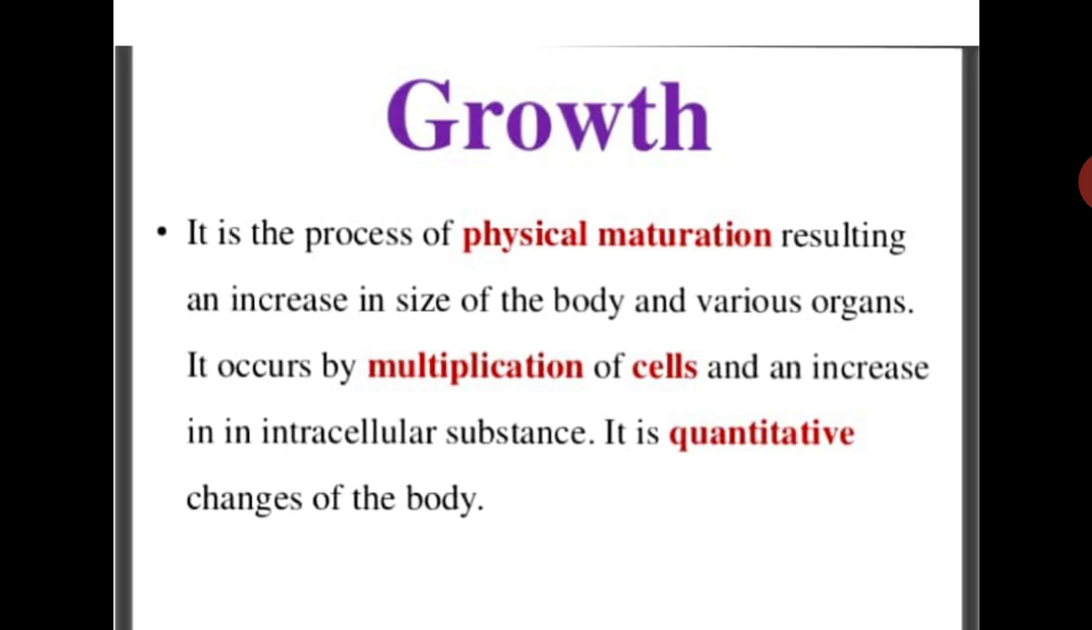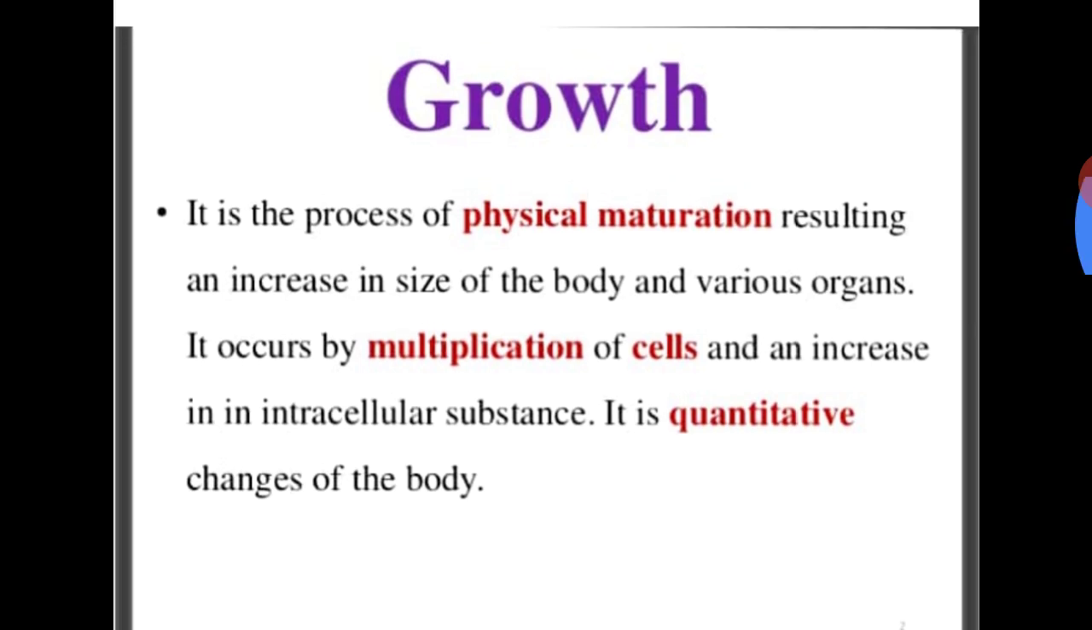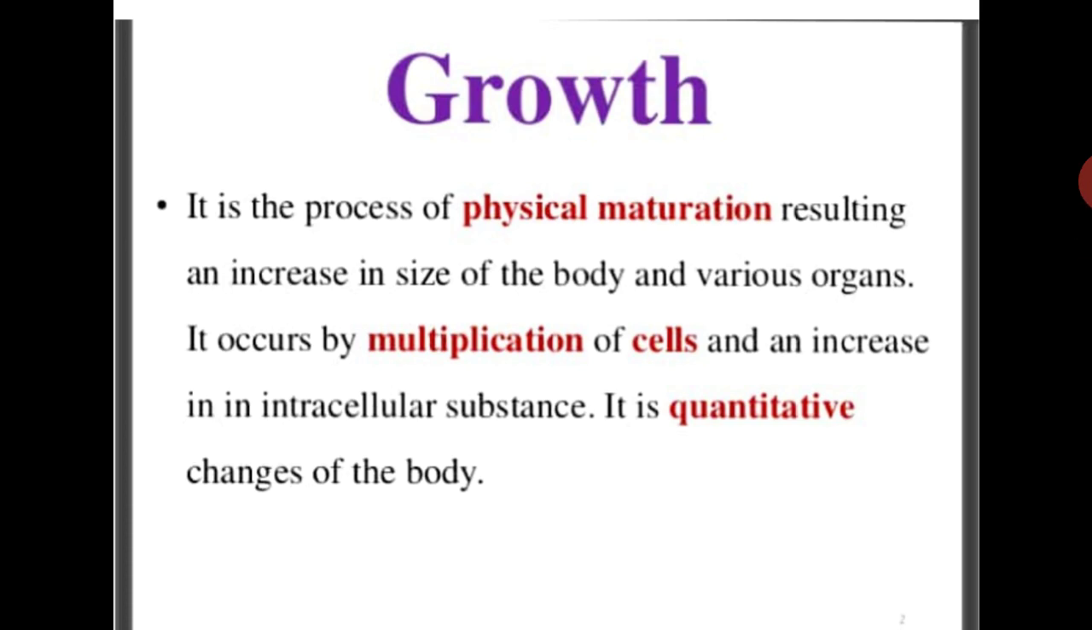So this physical maturation results in an increase in the size of the body. The size of the body of the children is increasing, as well as the size of the various organs, and there is multiplication of the cells, because you already know that there is division of the cells, as well as multiplication of the cells. Multiplication of the cells is occurring in children, and there is an increase in the intracellular substances or the matrix, and all these are included in the quantitative changes of the body.